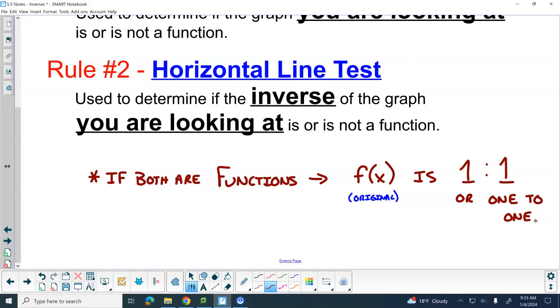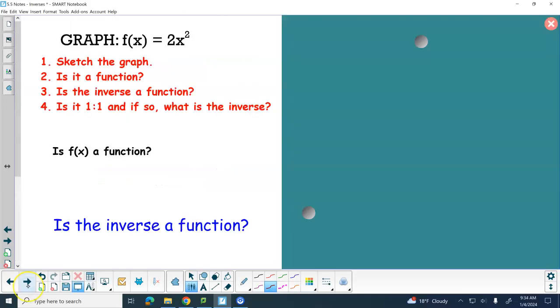So here is our first function that we need to determine if it's 1-to-1. y equals 2x squared. Right now, knowing what you know, sketch the graph for me. It just has to be a sketch. What shape is it? You can use the letter U. It's a parabola.